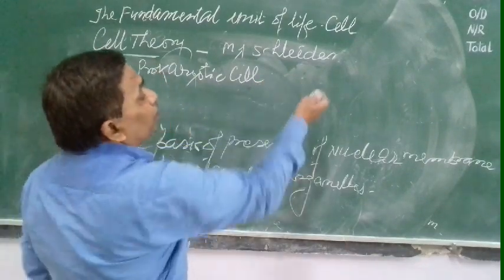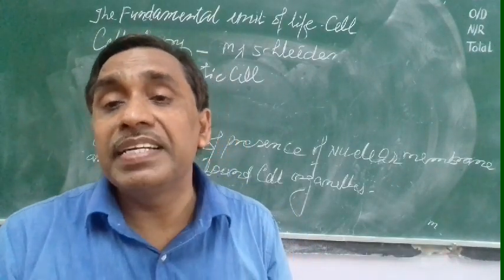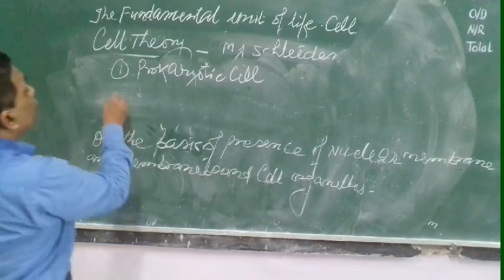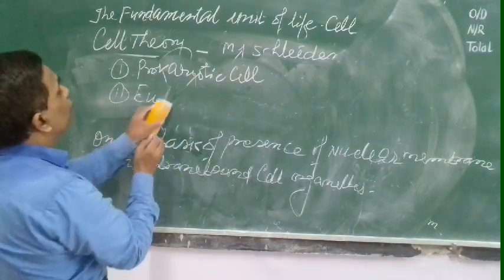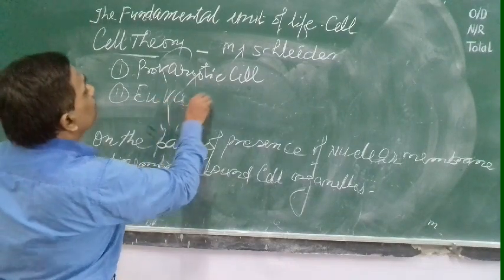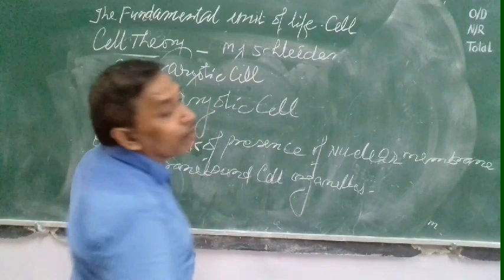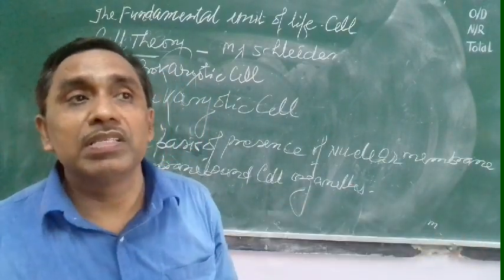Prokaryotic cell, pro plus karyon, primitive, which has a primitive nucleus, like bacteria, cyanobacteria, mycoplasma. And eukaryotic cell, eu means well developed, and karyon means nucleus. Eukaryotic cell contains a well-developed nucleus, just like the plant cell, animal cell.